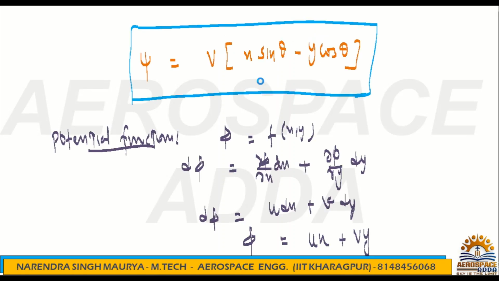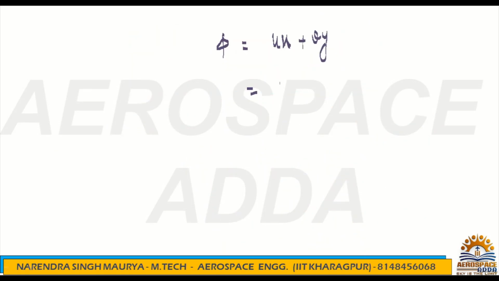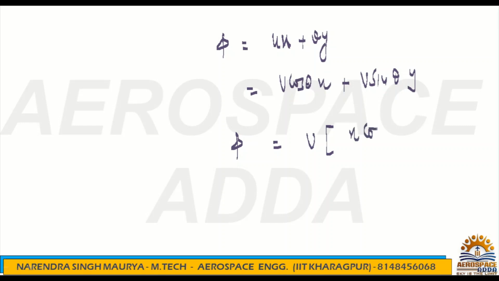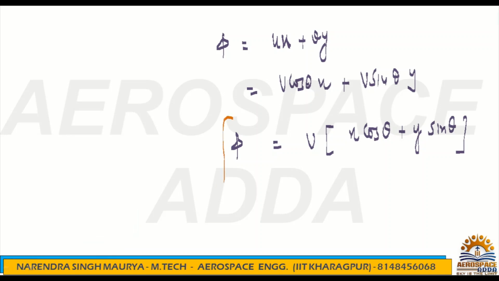What is u? u is V cos theta. So V cos theta x plus, what is v? v is V sin theta y. So what is phi? Basically phi is x cos theta plus y sin theta, times V. This is nothing but phi for the inclined flow.